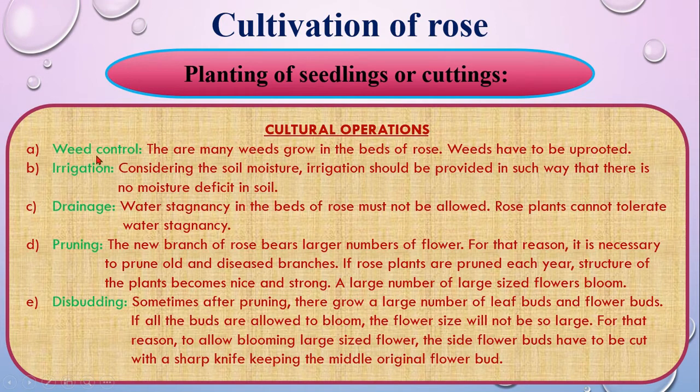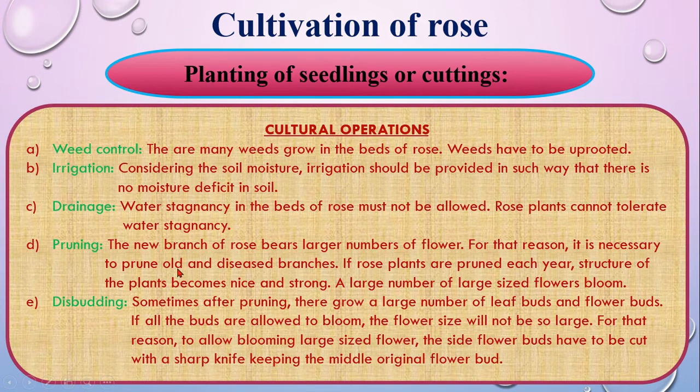Next point is cultural operations, which are very important for rose cultivation. Weed control: you have to control the weeds and remove them from the bed as well. Irrigation: to keep the soil moist, you have to apply water, but ensure drainage as well. The rose plant cannot tolerate stagnant water.